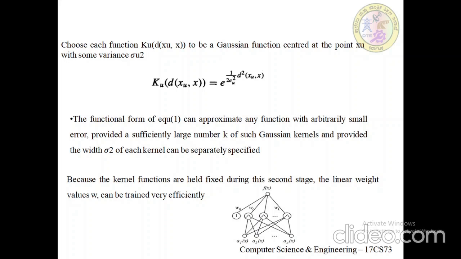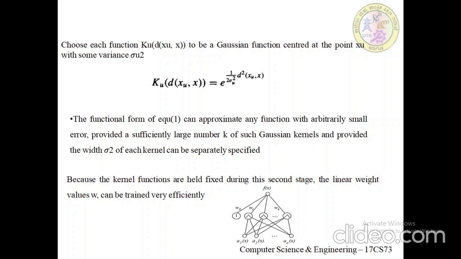First, the number k of hidden units is determined, and each hidden unit u is defined by choosing the values of xu and sigma u square, which define its kernel function. The second stage is that the weights wu are trained to maximize the fit of the network to the training data using the global error criterion.